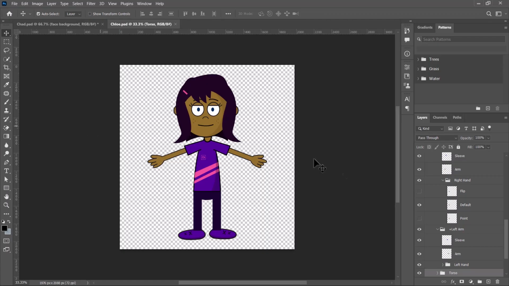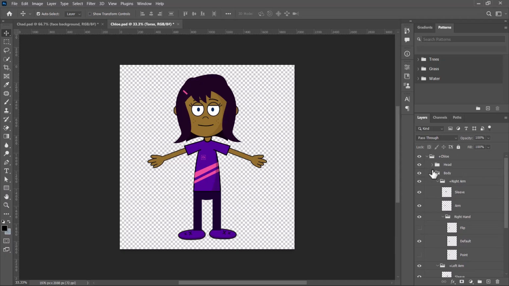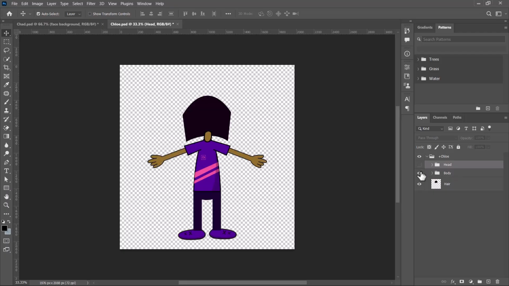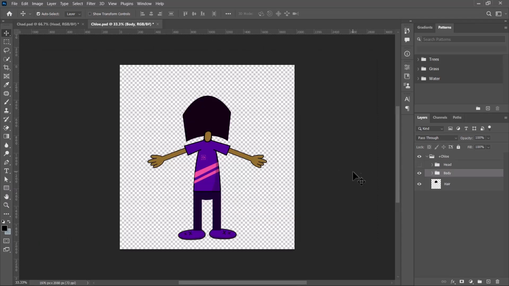Okay, now this is my character. This is the head, and then you have the body. You can see the structure of this is just slightly different from what we had before, but it's just an addition, which is the body. Now if you go back, you can see it's basically the same thing. So here we have the head, we have the body, and then we have this. So remember to follow this convention when you're creating your very first puppet.